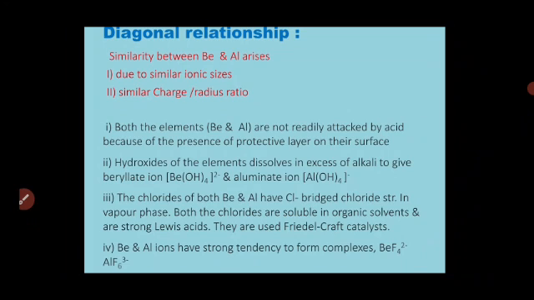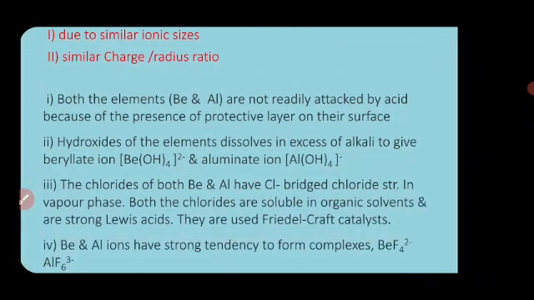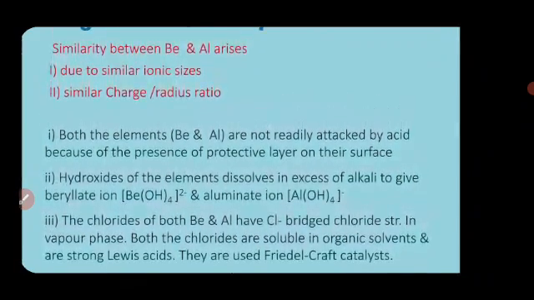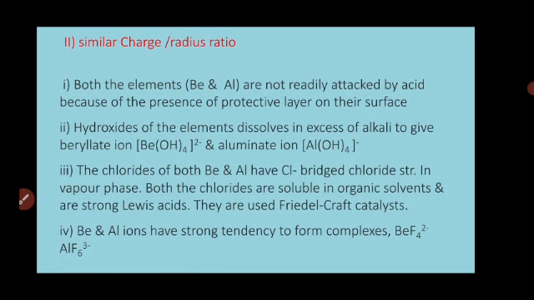Lewis acids are the substances which easily accept a pair of electrons, and therefore they are used as Friedel-Crafts catalysts. AlCl3 especially and BeCl2 are used as Friedel-Crafts catalysts in alkylation and acylation reactions that you will learn in organic chemistry.